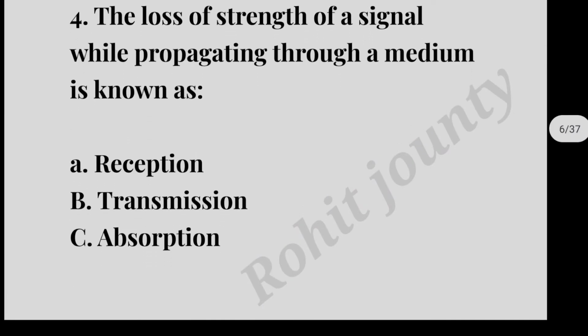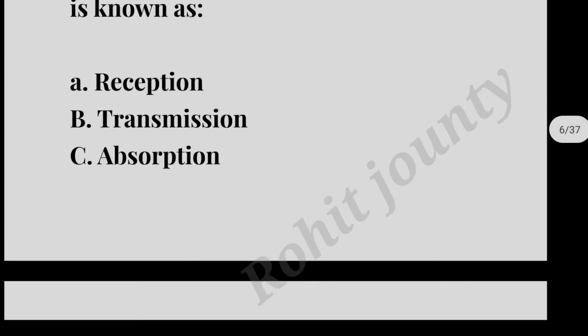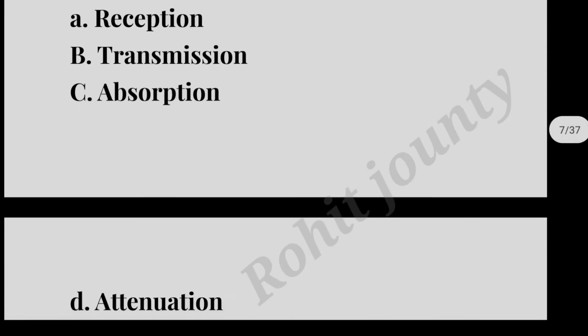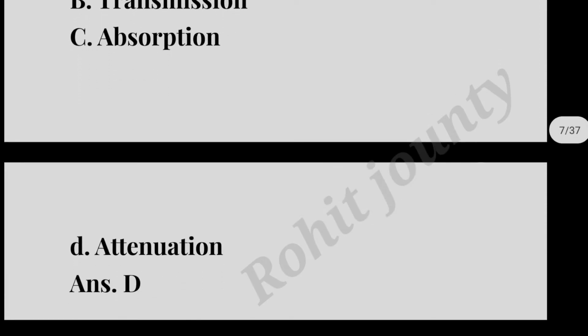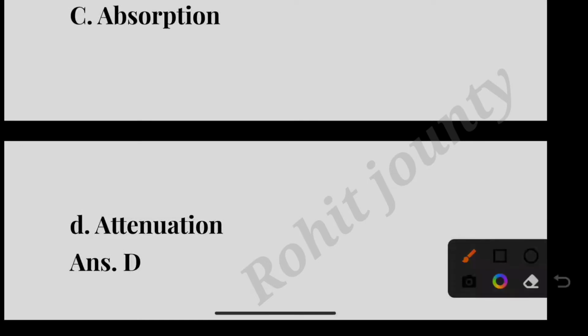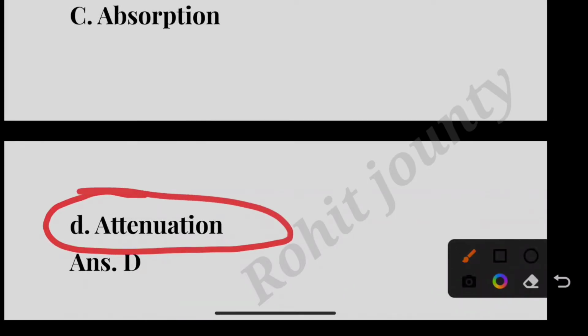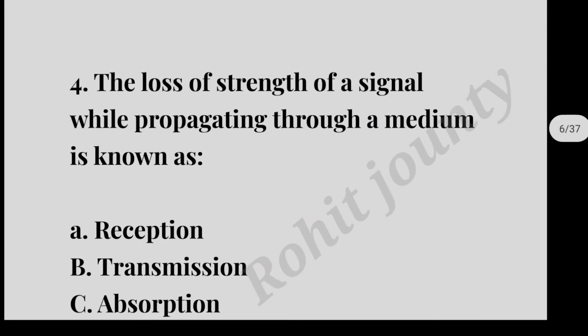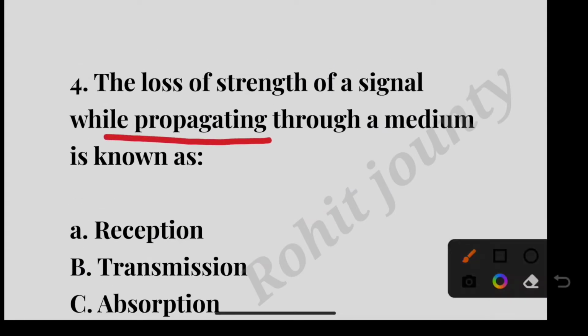Question number 4. The loss of strength of a signal while propagating through a medium is known as: option A, Reception; option B, Transmission; option C, Absorption; option D, Attenuation. The correct answer is option D, Attenuation. The loss of strength of a signal while propagating through a medium is known as attenuation.